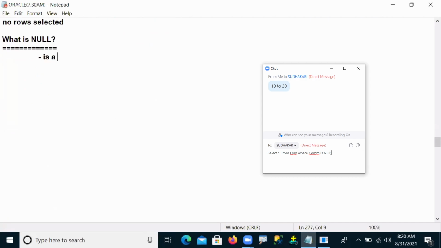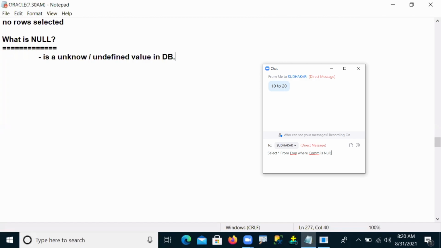it is an unknown or undefined value in database. Why do people call null unknown? Undefined means null exactly comes under which type of category? Which type of category, we don't know.